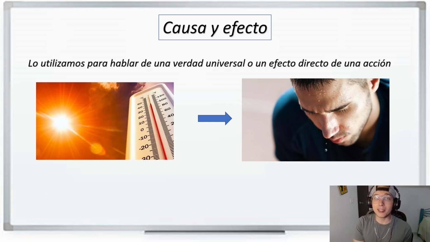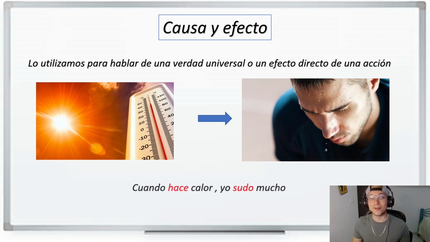So in my city, guys, normally we are in 100 to 110 Fahrenheit, so it's a very hot city. And what happens when it's very hot? We sweat, right? So we can say, cuando hace calor, yo sudo mucho. One more time. Cuando hace calor, yo sudo mucho.